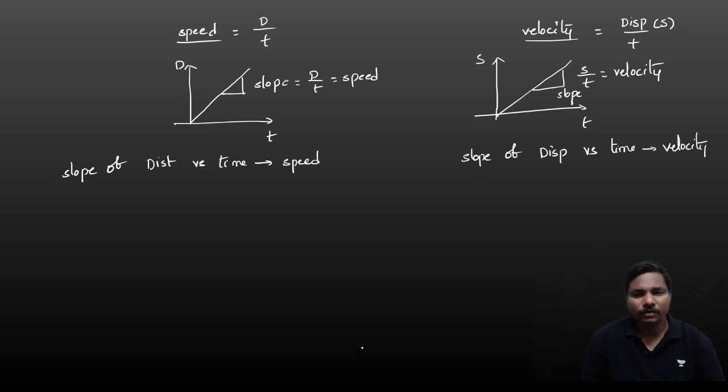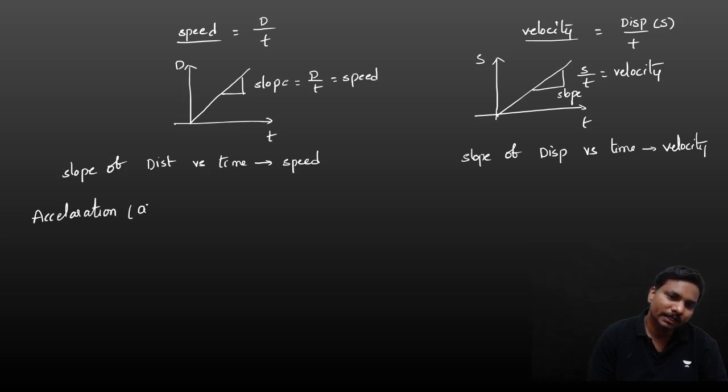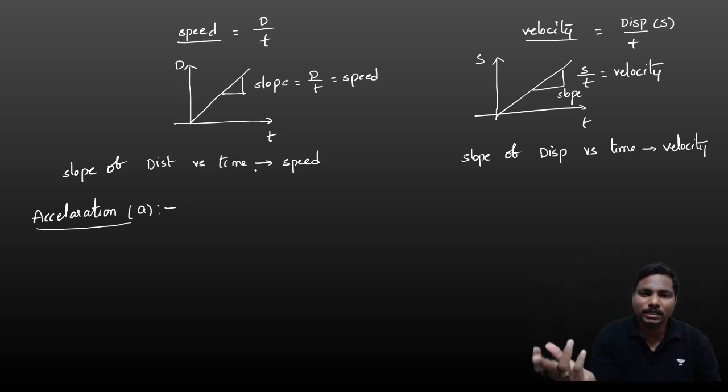Okay, now after this we have to take acceleration. Another important thing is acceleration. Acceleration is denoted with the letter a. Acceleration is nothing but change in velocity, that means rate of change in velocity. Okay, as the time changes, if the velocity changes, then you can say it has acceleration. You know very well, it is not a new term.